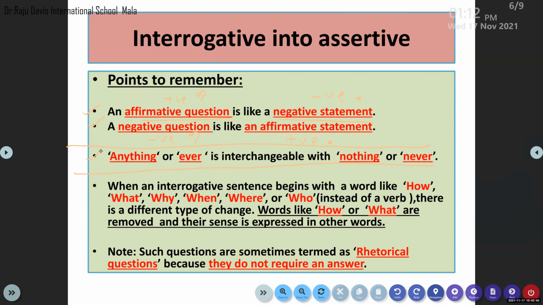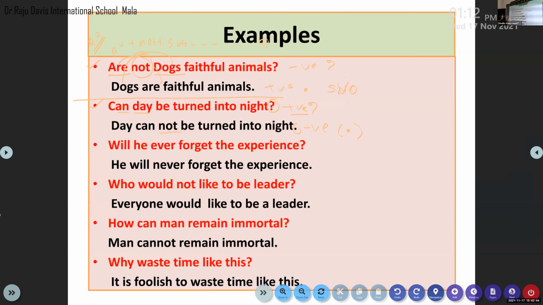Okay, and I have an example for you. Now you can write the third example. Okay, look at the third sentence. Will he ever forget the experience? Is it a positive question or a negative question? Positive. This is positive. This is starting with auxiliary verb will, and you can see the word ever in it, right?